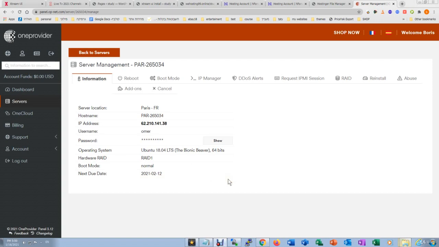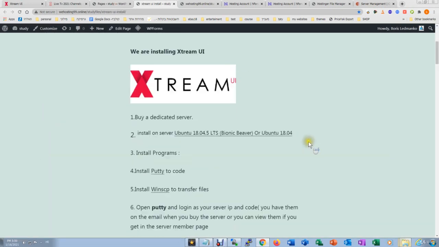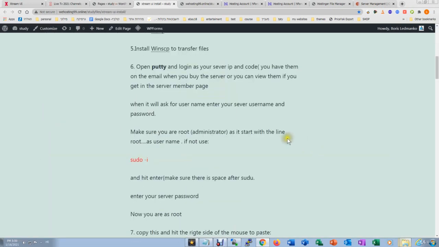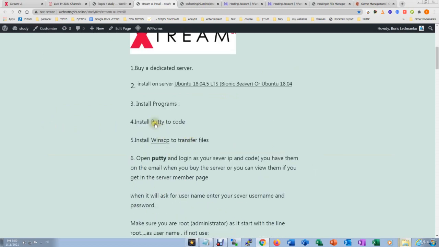Okay, so now we are going to use PuTTY. As I told you, we're going to need software, an SSH terminal, to work on installing the Xtream UI. I hope that you already downloaded PuTTY.